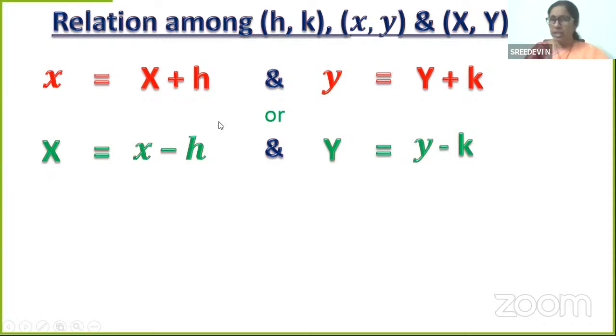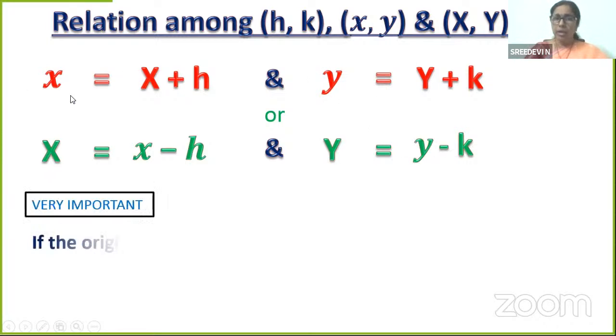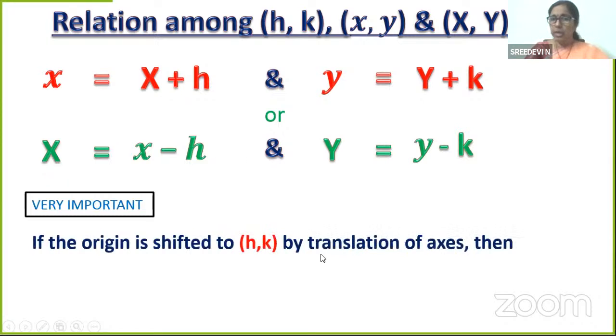Now from this, don't you think you can find out h also? h is equal to small x minus capital X. k is equal to capital Y minus small y. So what is the relation between these? What is going to happen when origin is shifted to the point (h, k) by translation of axis?